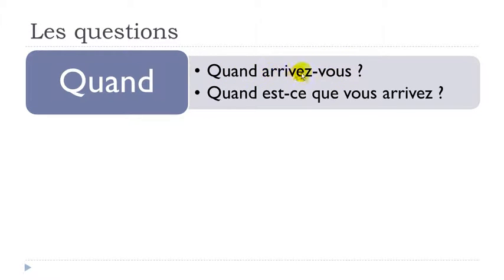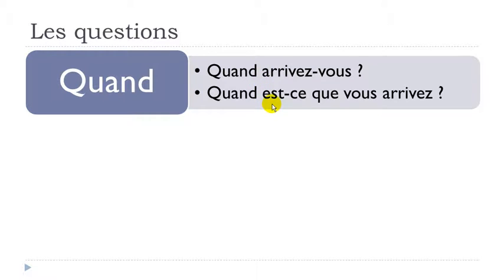Quand arrivez-vous? All right? And then the rule is like in French, you get to raise a little bit your voice at the end of a question. Quand arrivez-vous? Okay, make this little link between the two. Quand arrivez-vous?